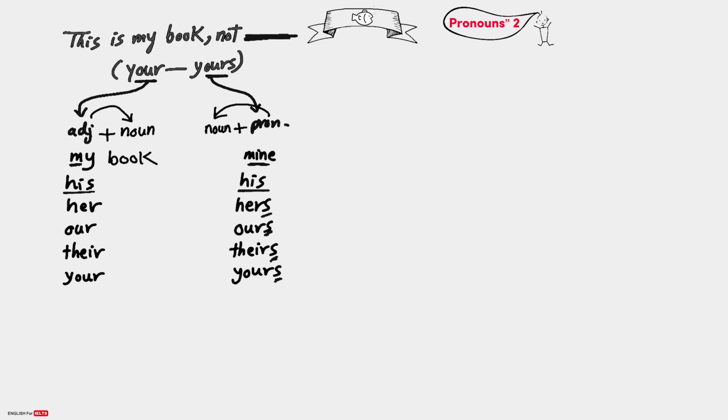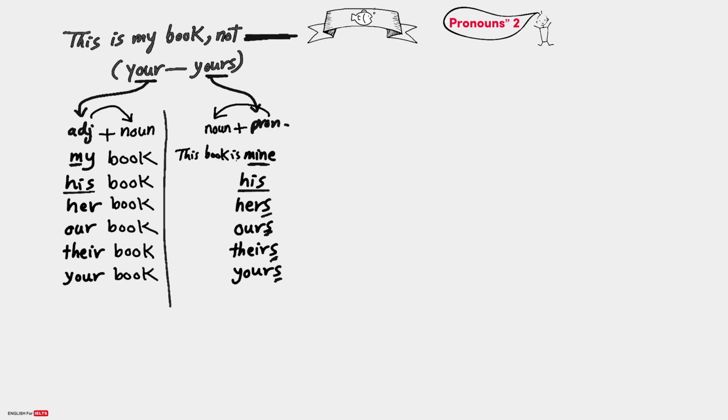Here we say my book, his book, her book, our book, their book, your book. Notice the noun book comes after all of them. But here, the noun book comes before them. Like we say, this book is mine. This book is his, and so on.